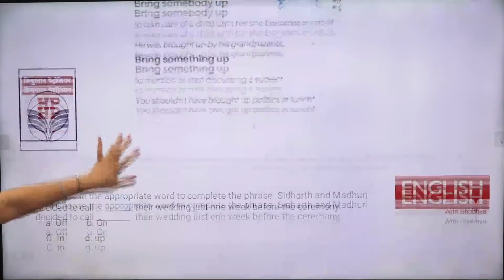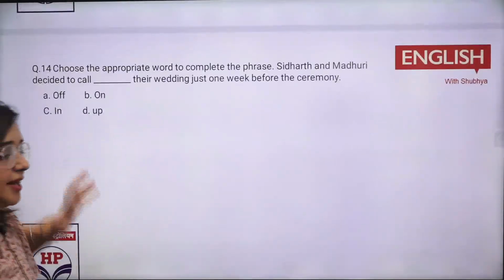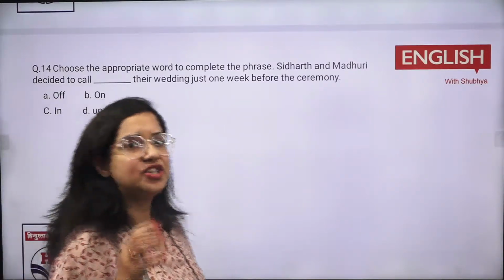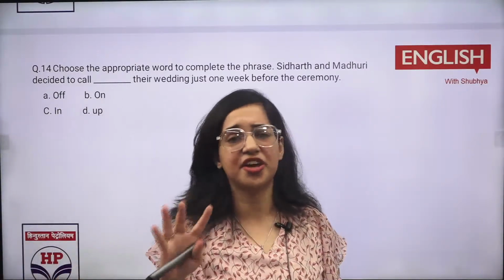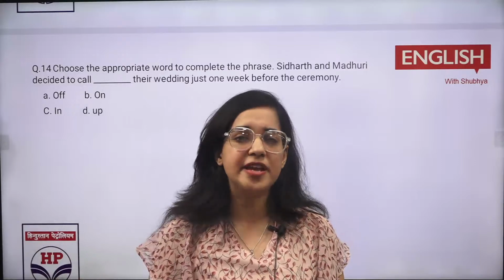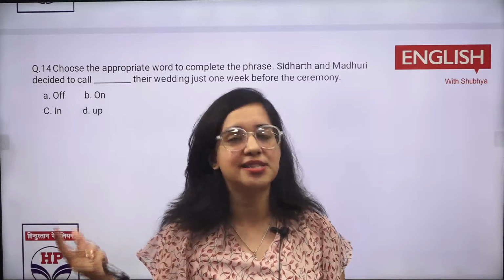So this is the way you need to understand all these rules. I'm telling you, just focus. English में आपके 17 marks कहीं नहीं जाएंगे. It is going to become very basic. So don't think कि मैम 17 तो ऐसे ही आ जाएंगे.